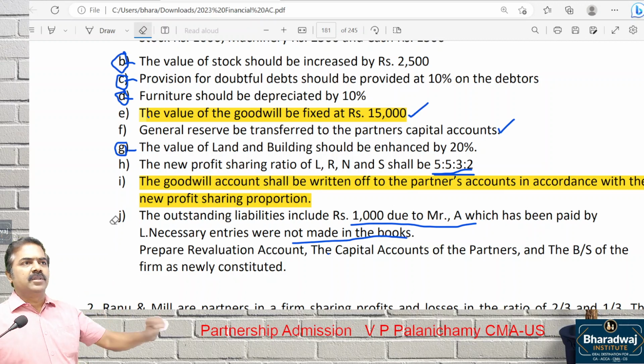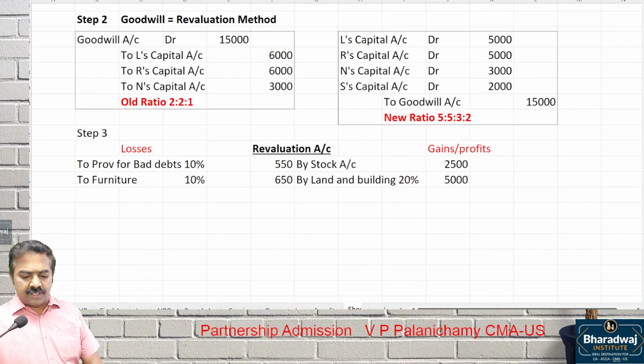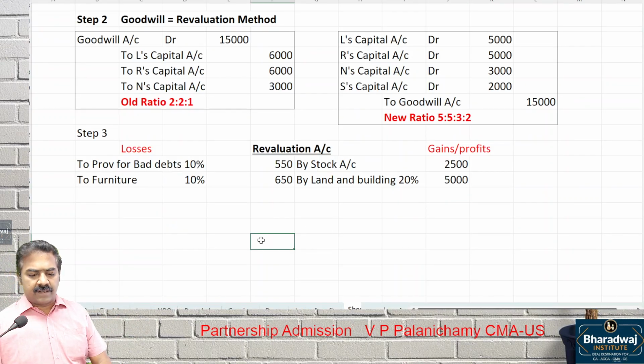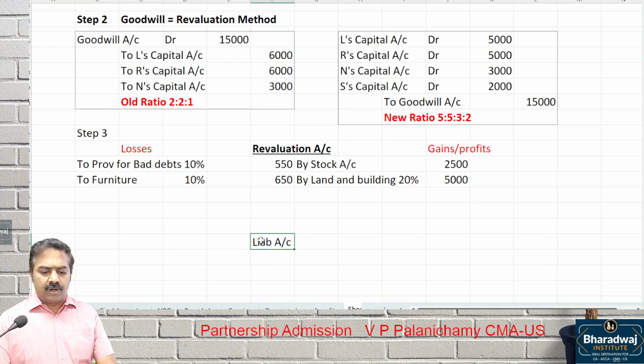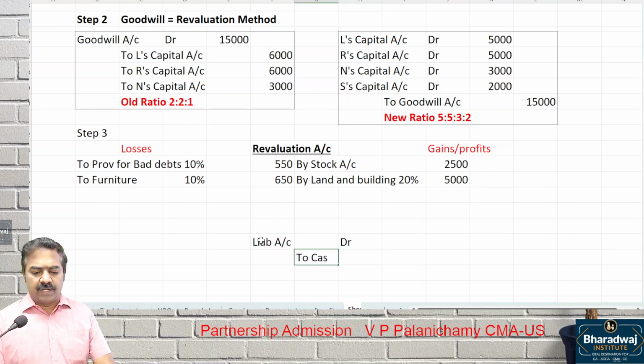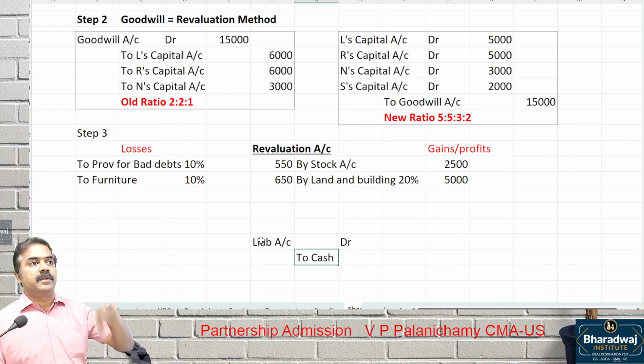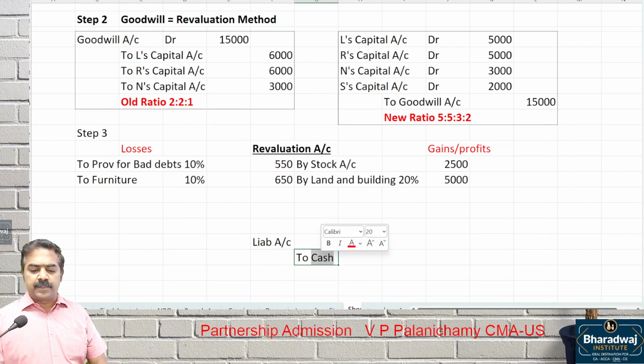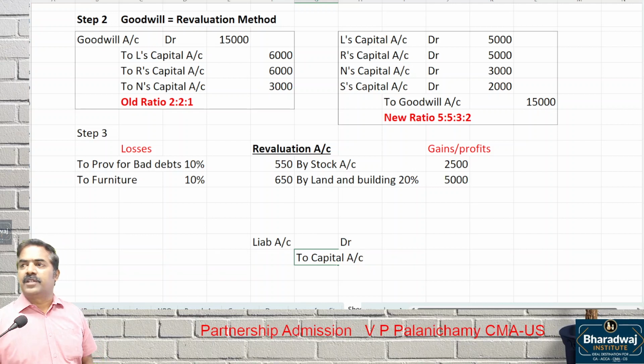Liability account debited to cash. Now this liability is paid by a partner. This liability is paid by a partner, that is not recorded in books. Liability account credited to capital account. Wait, if the firm is paying, pay attention. If the firm is paying, what is the entry we would have passed? Liability account debit to cash account, like that you would have passed. If the partnership firm is paying money, here who paid this money? Partner. It has to be adjusted in capital account. It has to be adjusted in which account?